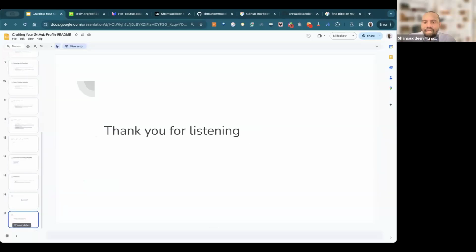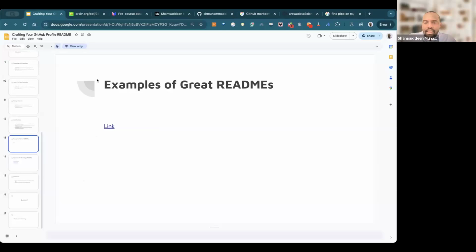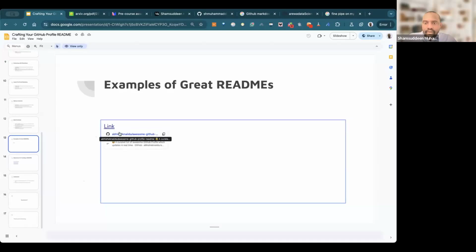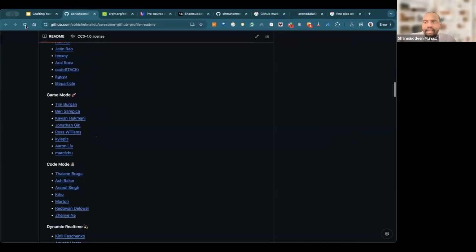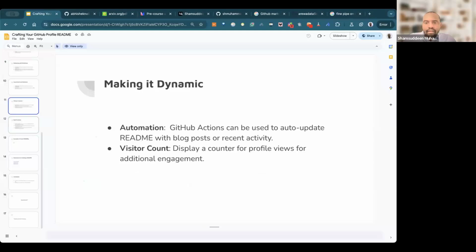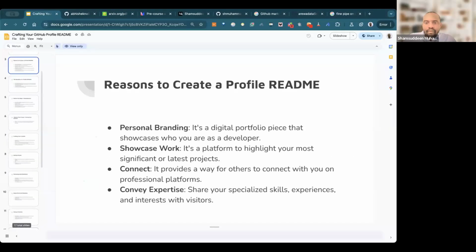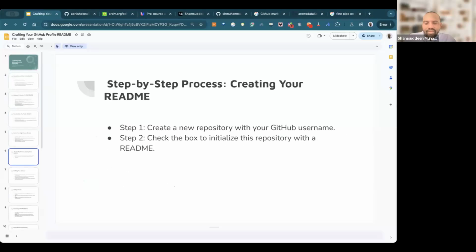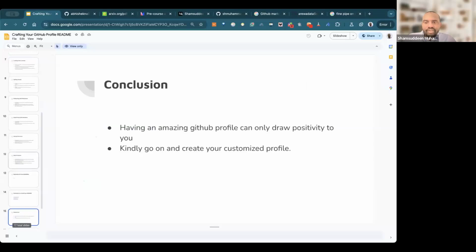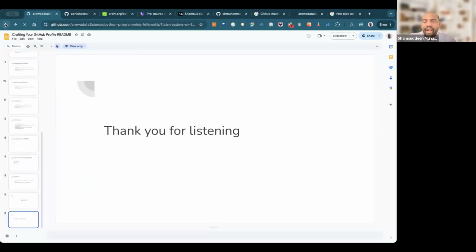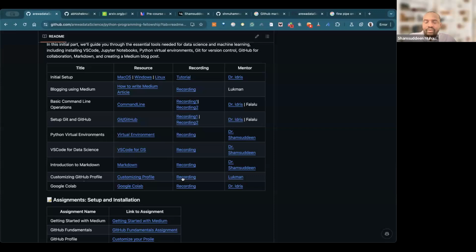Let me show you one of the examples of a GitHub profile. Okay, this is an example of many. There is no example here in the slide, but I believe tomorrow you'll see. But you can go through to see how you can do that. Also we have the recordings from last year. You can watch the recording on how you can customize your GitHub profile. Do watch these recordings and also try to customize your GitHub profile.